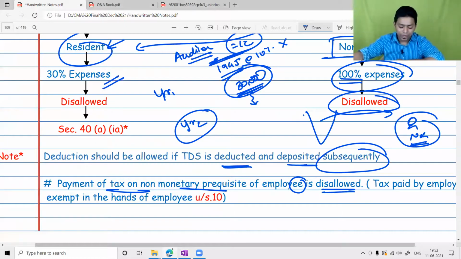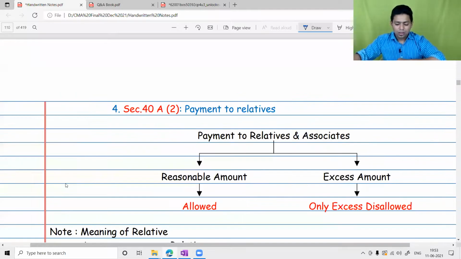So look at the language again. Payment of tax on non-monetary perquisite of the employee is disallowed. Why is it disallowed? The logic is written in the bracket: tax paid by the employer is exempt in the hands of the employee under section 10.